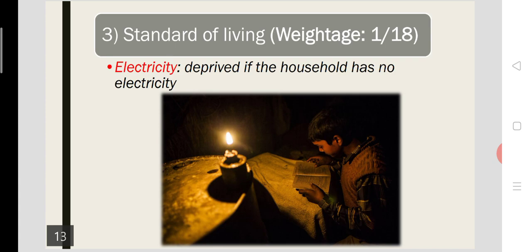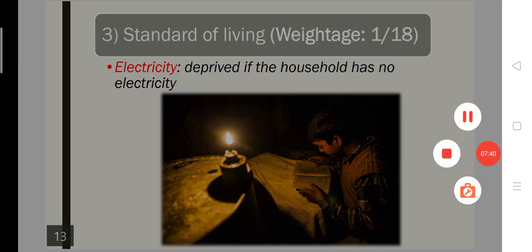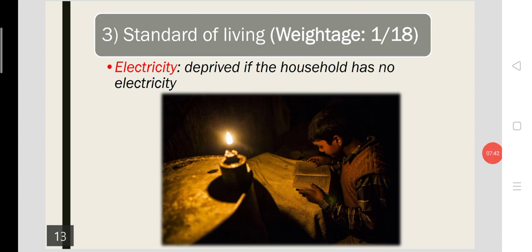The first indicator of the third dimension is electricity. A household or a family will be considered as deprived if the household doesn't have an electricity connection. The electricity connection could be hydroelectricity, solar electricity, any type of electricity obtained, accessed by the household regularly. If the family doesn't have any such regular access to an electricity connection, then the family will be considered as